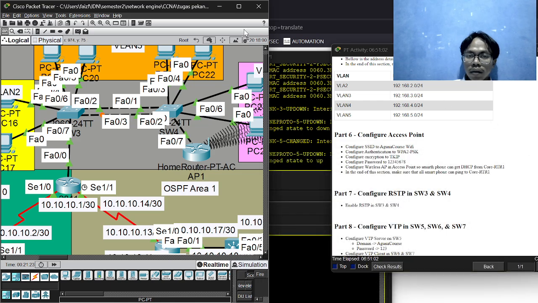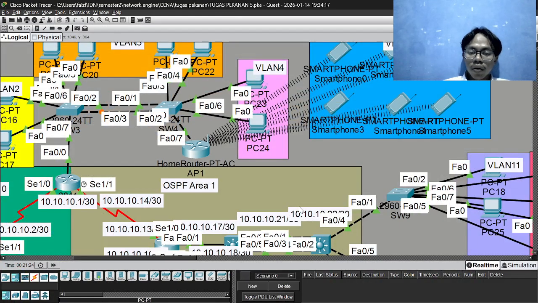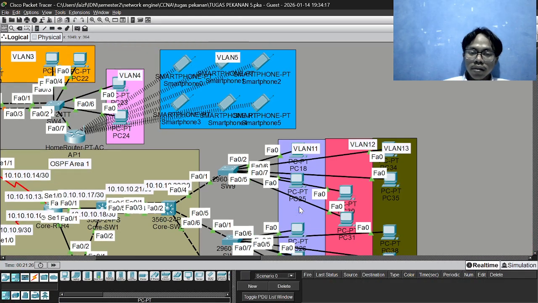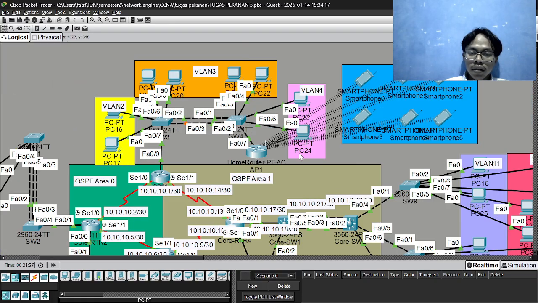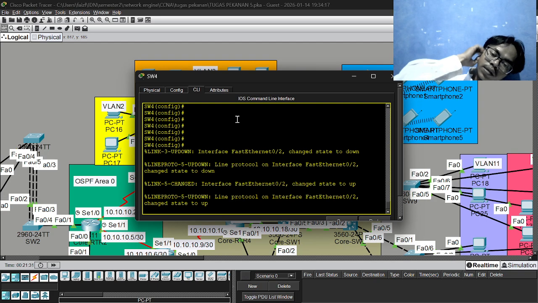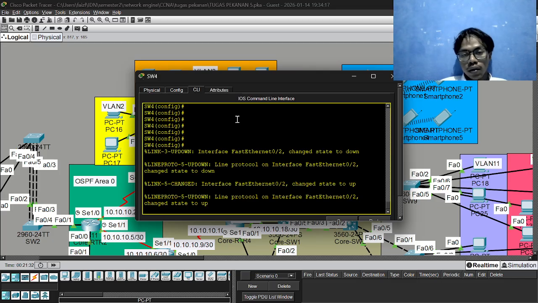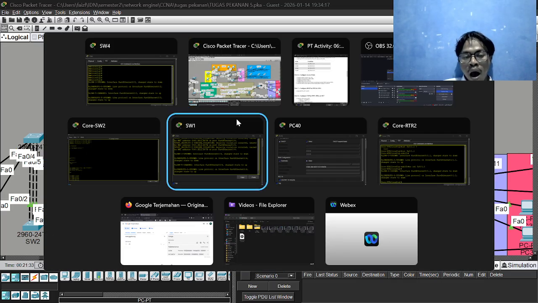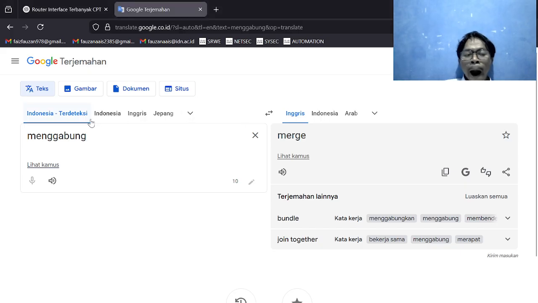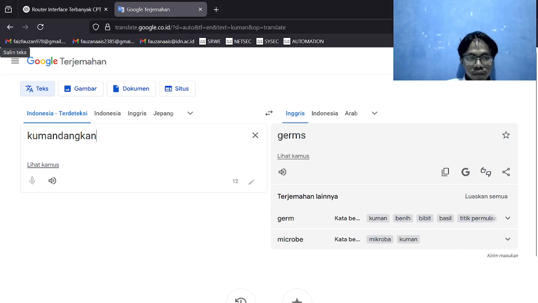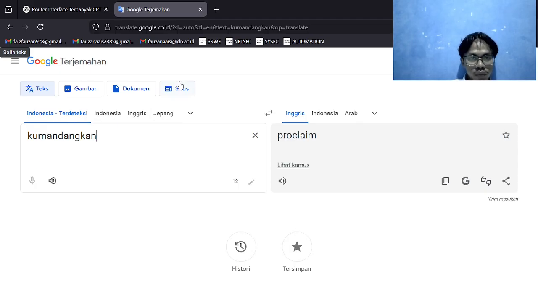Yeah, maybe I will pause or stop first, because in my mosque the azan has been proclaimed at this time.